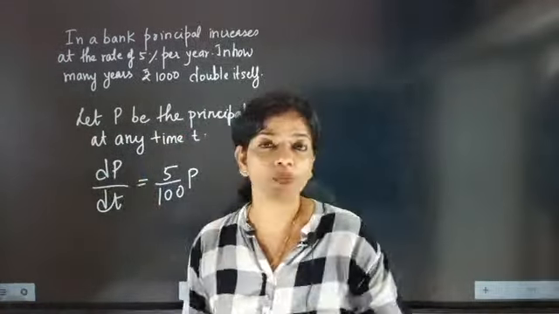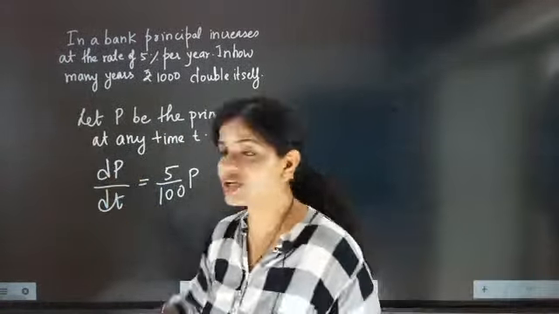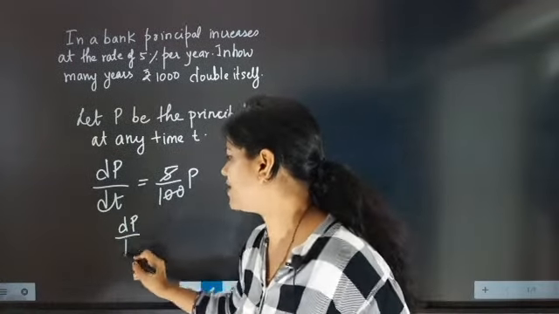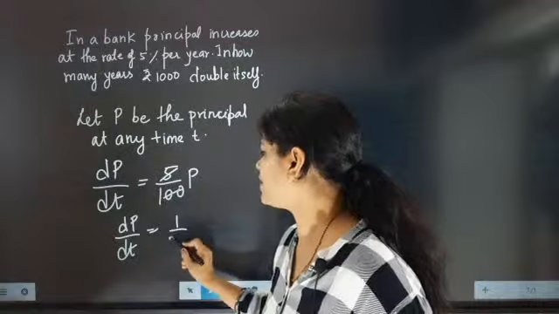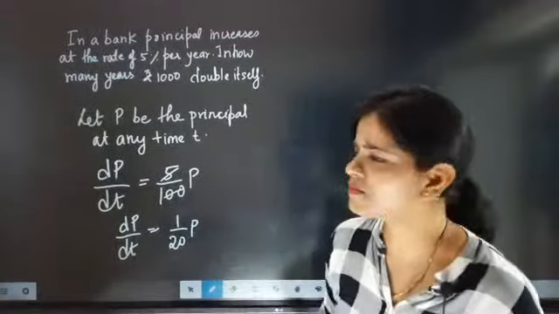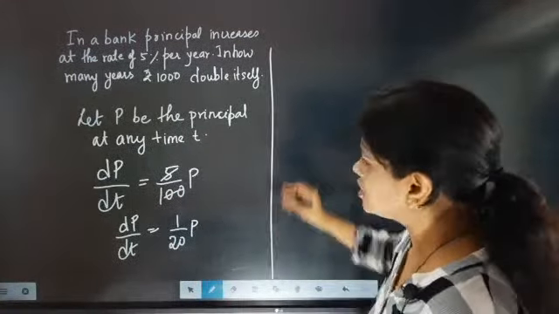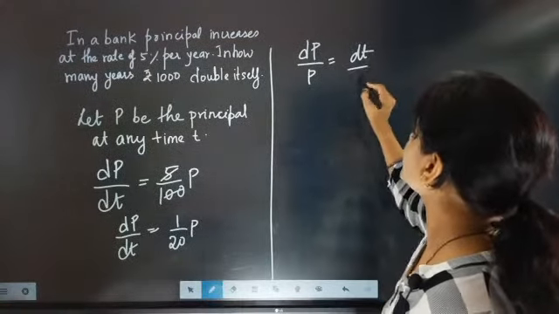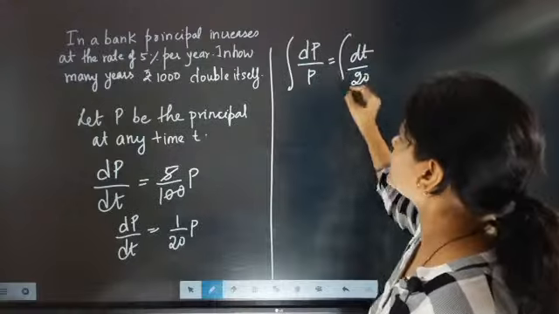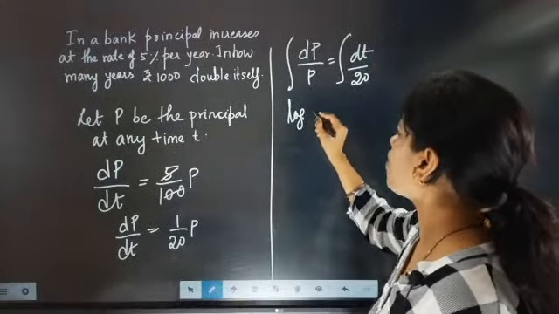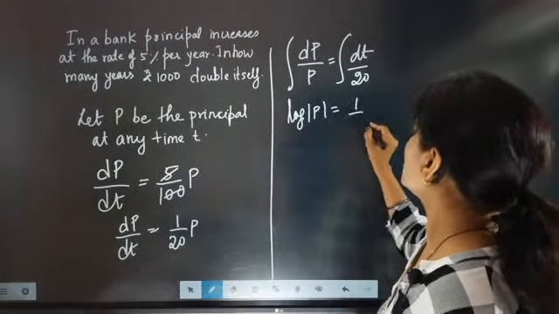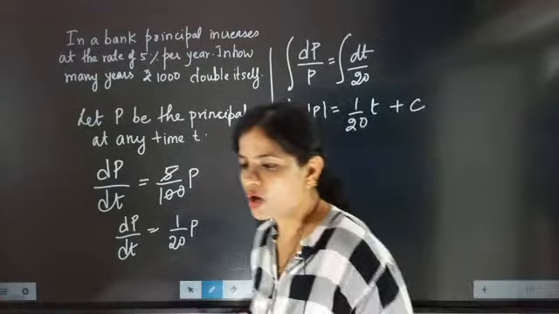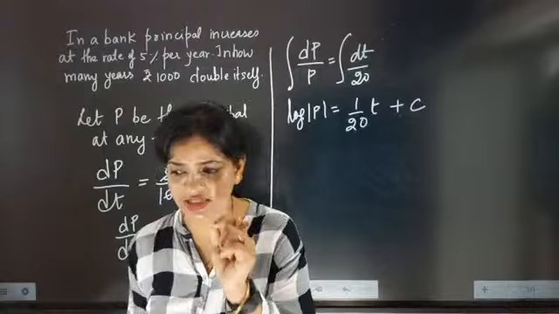So now look here. Principal is exactly changing with time. So if we write this, it is coming as dP by dt equal to 1 by 20 P. Now we are going to solve this one. dP by P equal to dt by 20. So now we are going to integrate it. It will become log P equal to 1 by 20 t plus c. So now we got this relation. You have to understand this point.